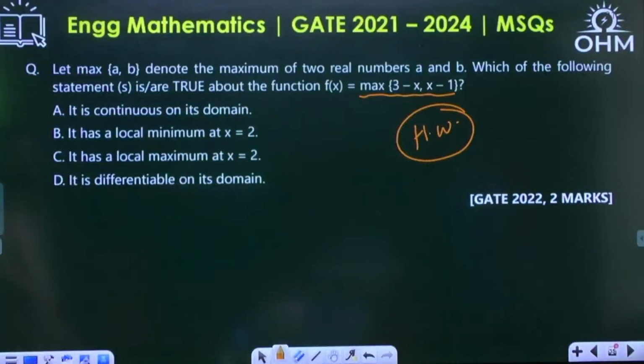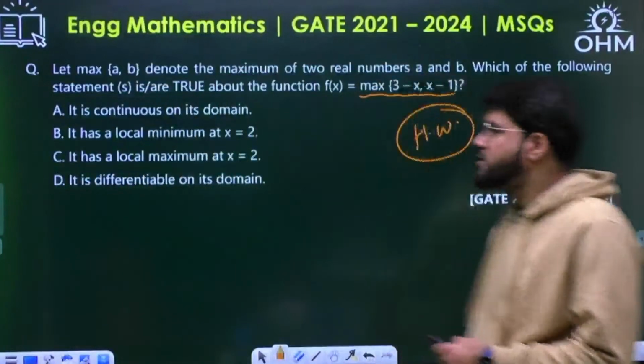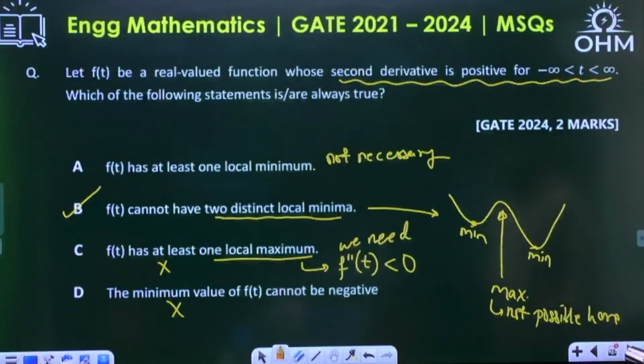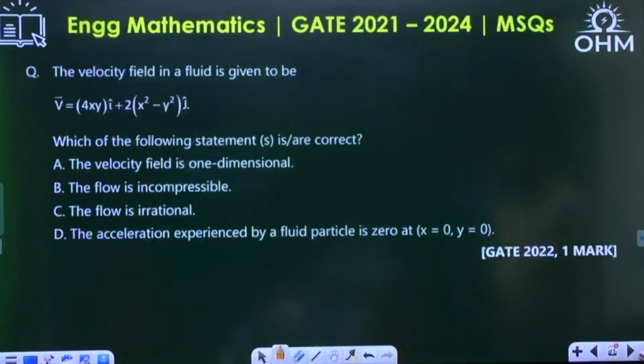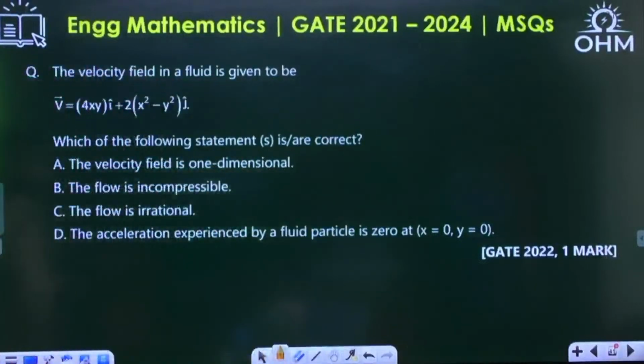Okay, next question. Let's go to the next question then. This was already done, maxima, minima. This was a conceptual question, good one, 2024. Okay, GATE 22, 1 mark, simple vector question. A very simple vector question it is.